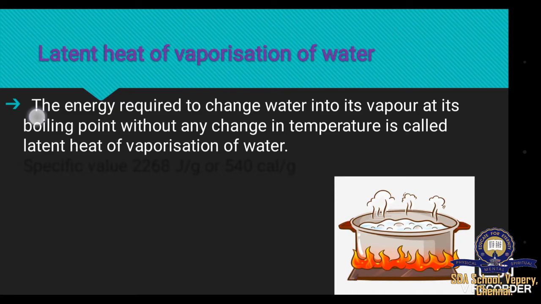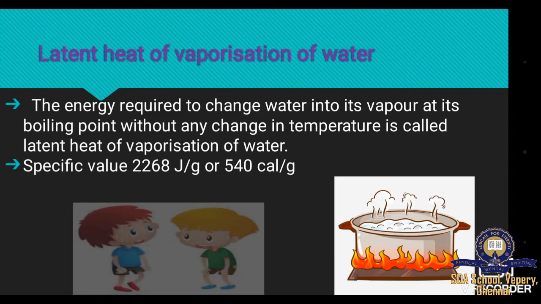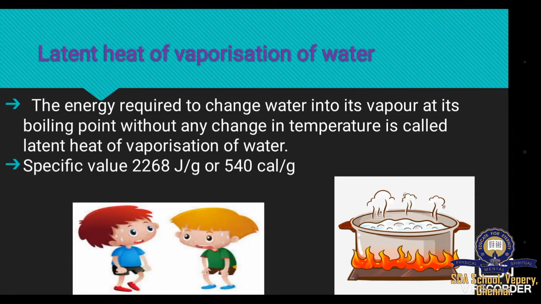So, the energy required to change water into its vapor at its boiling point without any change in temperature is called latent heat of vaporization of water. Its specific value is 2268 joule per gram or 540 calories per gram. This is the reason why sweating takes heat from the body and gives a cooling effect on the body.